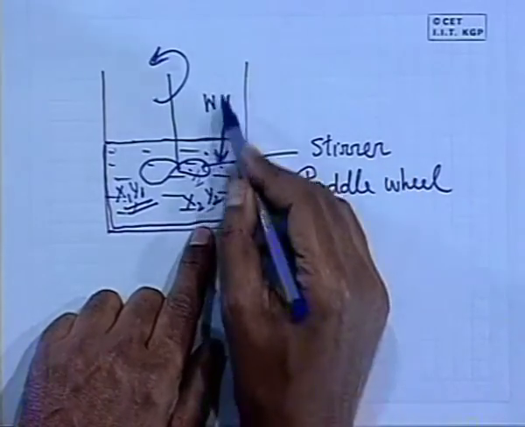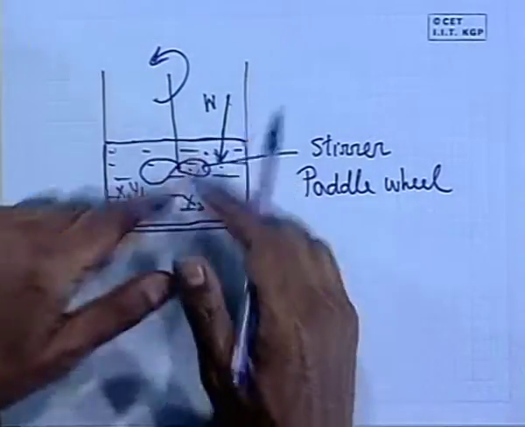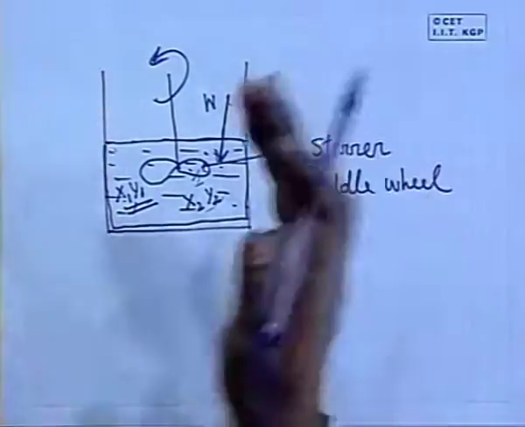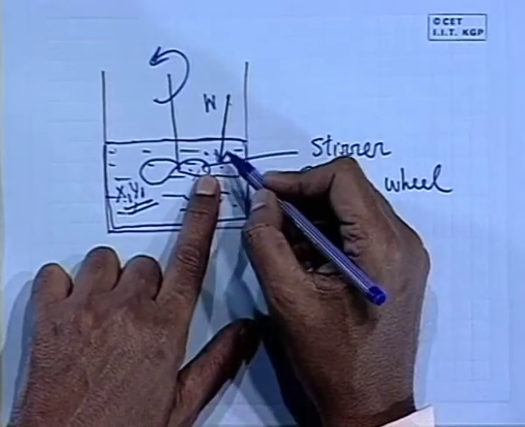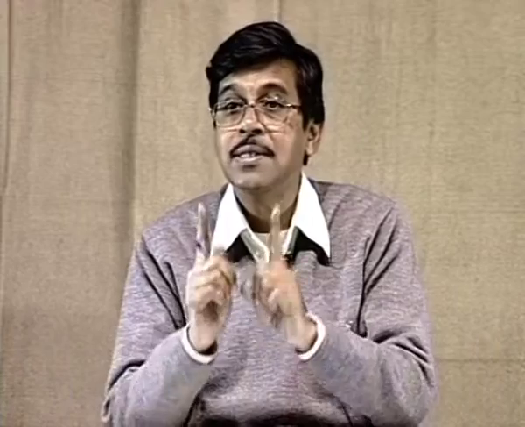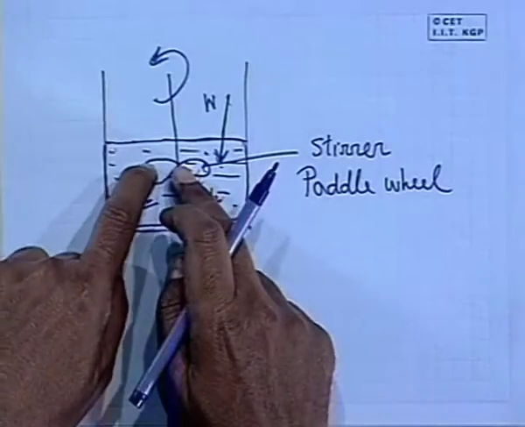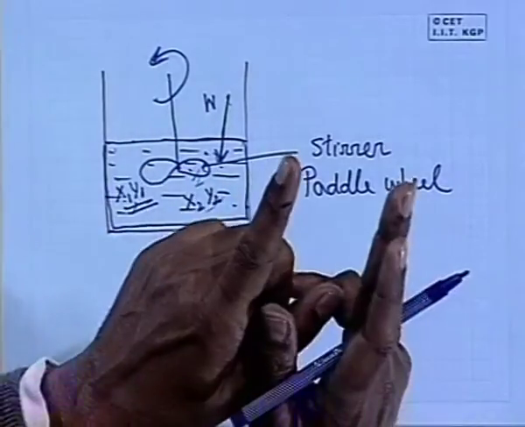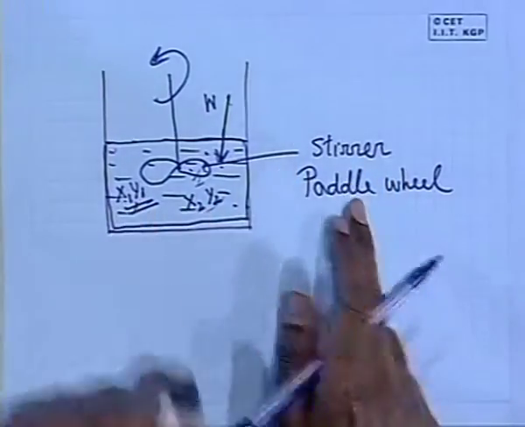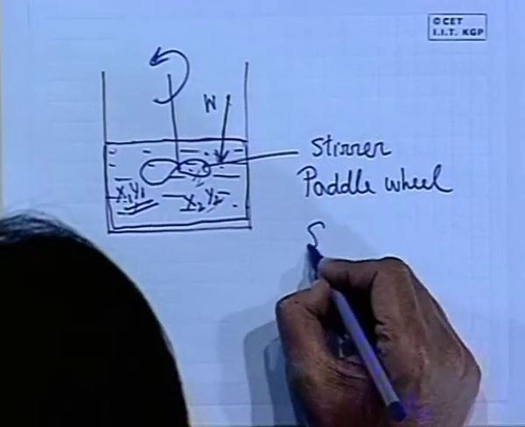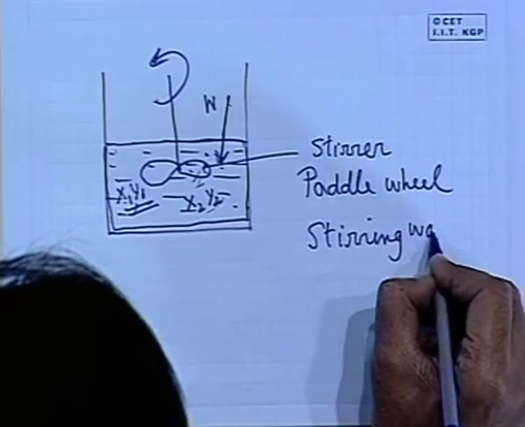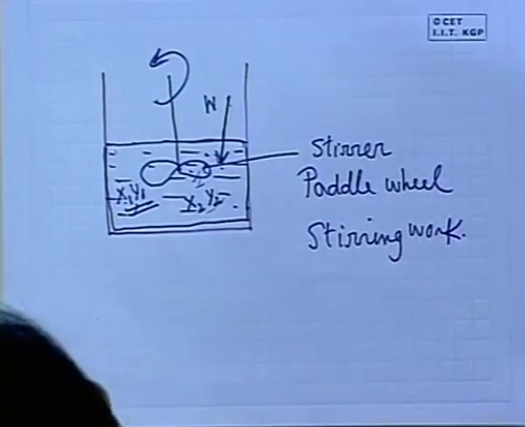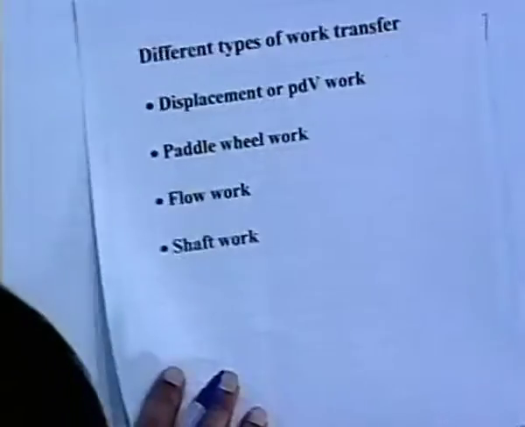In fact, what happens? The temperature is changed, and if temperature is changed, some other properties will be changing according to the relationship of the different properties. So therefore, this is a kind of work transfer which is irreversible work transfer. Irreversible means when this is dissipative in nature, and here friction is the agent for transferring the work. This is known as paddle wheel work or stirrer work, sometimes stirring work. These terminologies are important. When you will be solving problems, you will see some paddle wheel work amounts. So this is paddle wheel work.